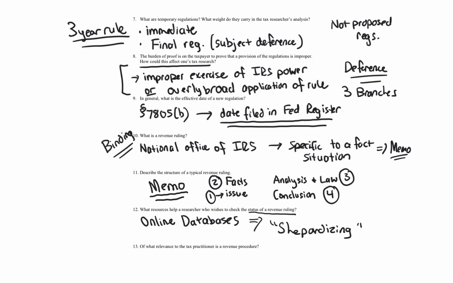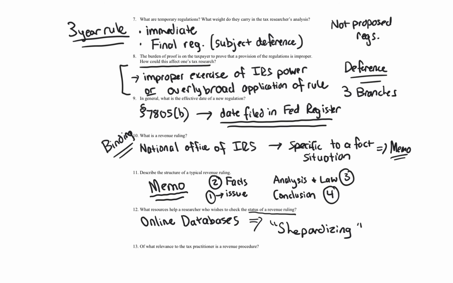So shepherdizing is now a generic term. There was a Shepherd service named after someone named Shepherd that's in Lexis, but you'll have KeyCite and all these different measures to check your citations in Checkpoint and Westlaw and CCH, so you can check the status of a respective revenue ruling or case.